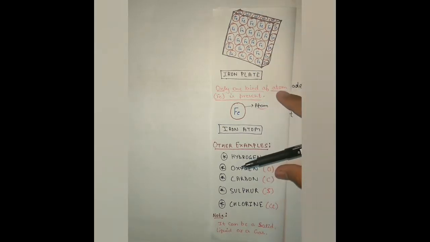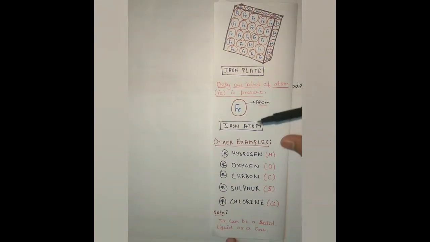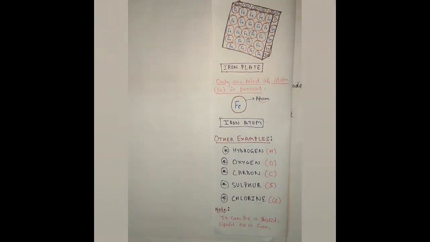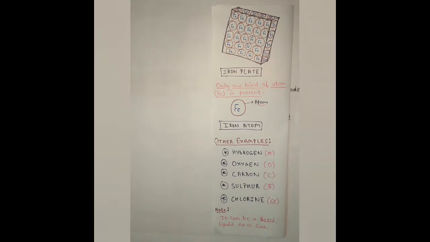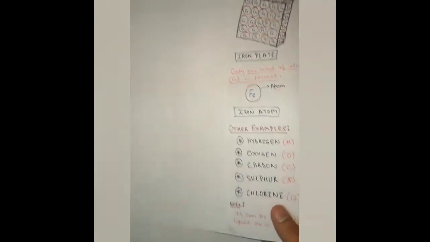Here are some more examples of elements: hydrogen, oxygen, carbon, sulfur, chlorine. One more thing I want to add is that an element can be a solid or a gas. So now let's go to the compound part.